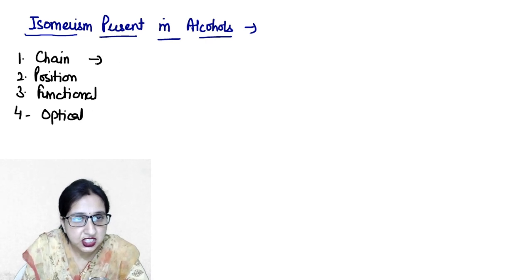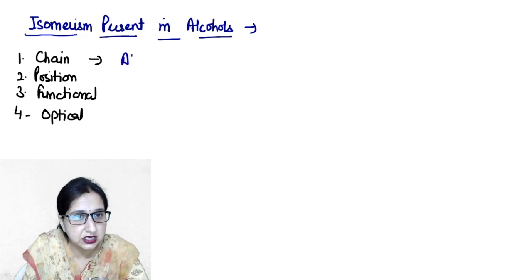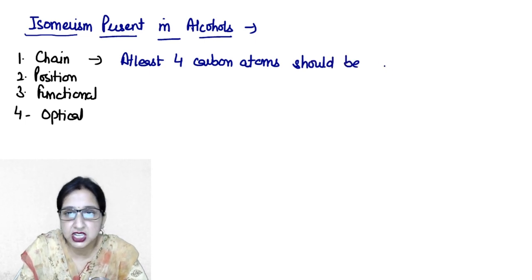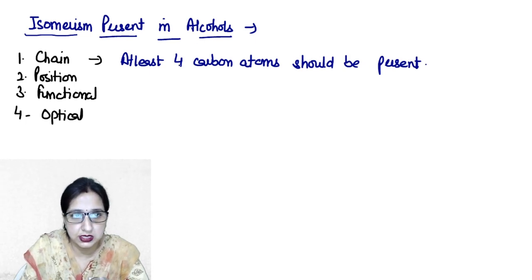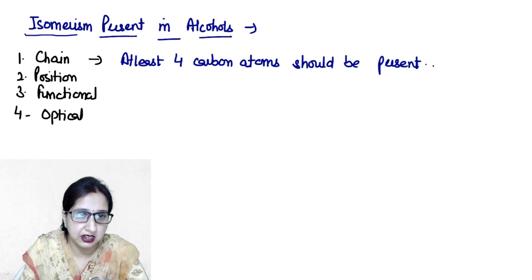So for the chain isomerism, at least 4 carbon atoms should be present. Otherwise, chain isomerism will not be shown by the alcohols.